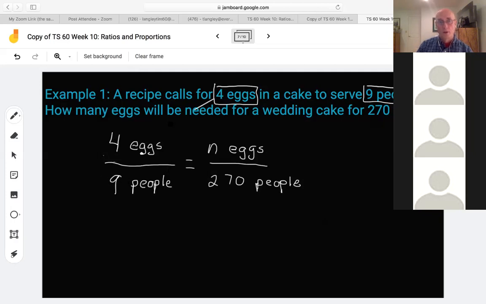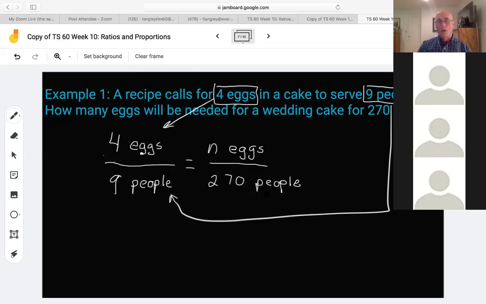I'll draw an arrow here, just to let you know where that came from. Then it says, how many eggs will be needed for a wedding cake for 270 people? So watch what I'm doing. I'm calling this N eggs, because they're asking how many. And this is for 270 people.